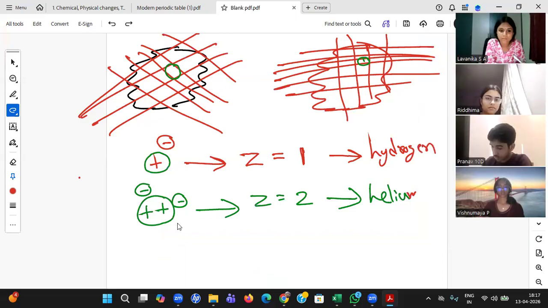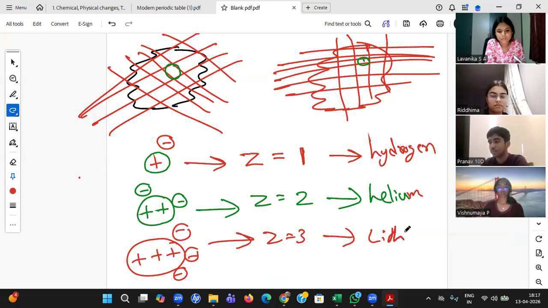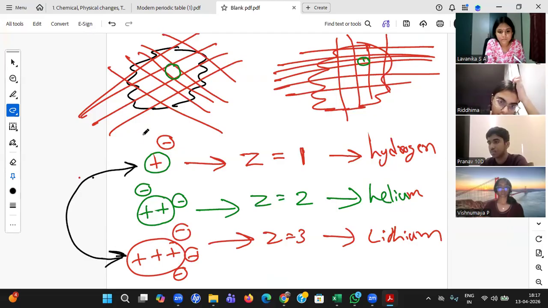When they found the third element, they were happy to see it has 3 positive charge, 3 negative charge. Happily, they gave Z equal to 3. They gave its name as lithium. But the confusion started because this fellow started behaving like this fellow. Again confusion. They started their journey to find the differences, why they are so different. But again, these two fellows got something common with them.